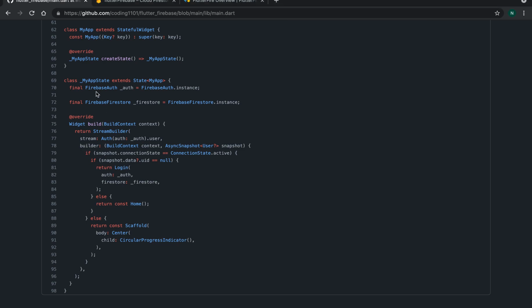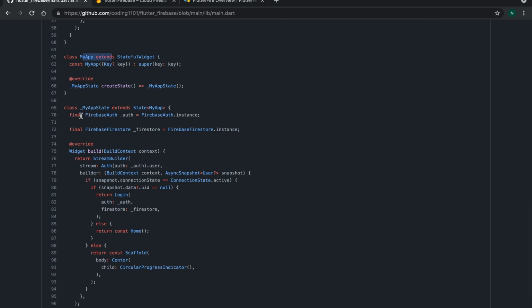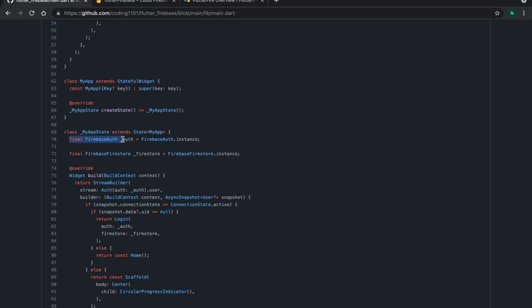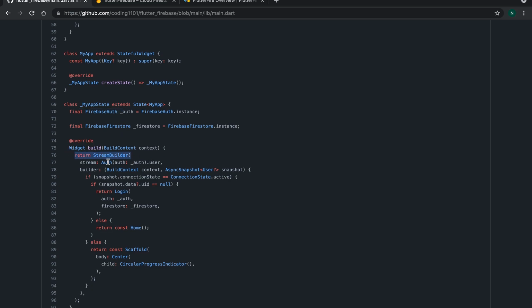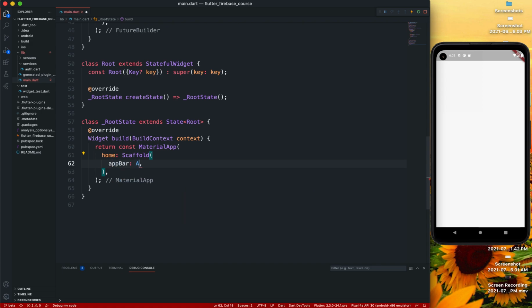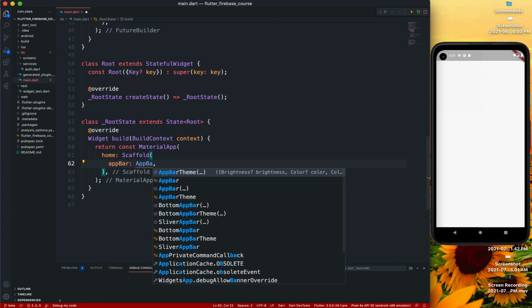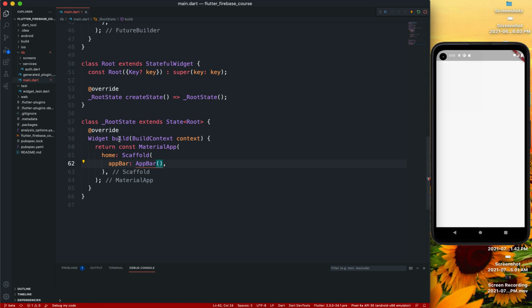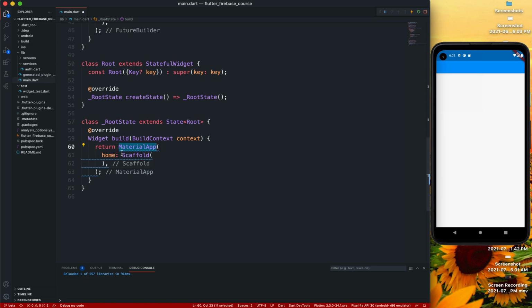So then actually what we will be doing is making that my app widget, which will take two things, our authentication and a Firestore, which will have the instances. Then we'll just make our stream builder with our stream as auth dot user, and I'll be sure. But now we have our scaffold, and just to be sure, let's make our app bar. We'll remove our constant. Yes, so yes, we have our thing.